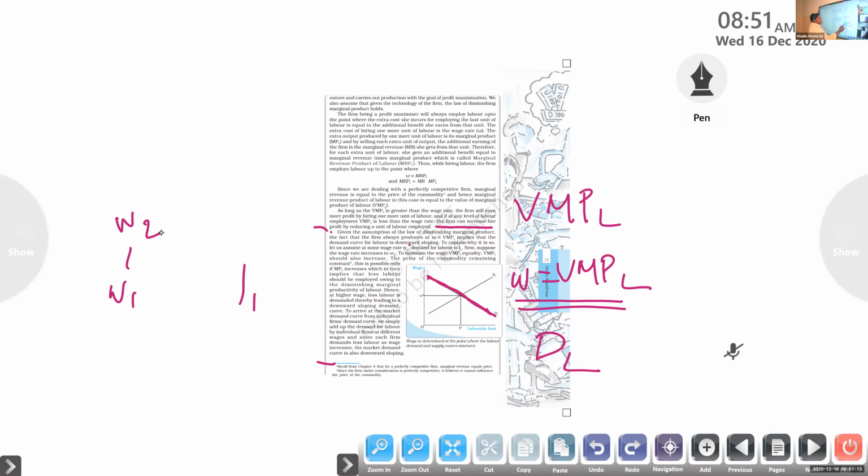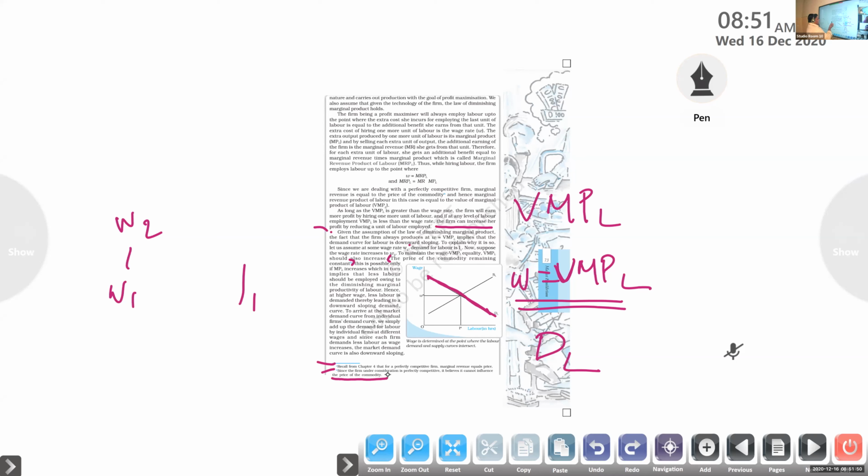The value of marginal product of labor also should increase, the price of the commodity remaining constant. Here we want to understand that the price of the commodity the firm is selling remains constant because it is a perfectly competitive situation. Since the firm under consideration is perfectly competitive, it believes it cannot influence the price of the commodity. In a perfectly competitive system, we already studied that it is an imaginary condition where the price of the commodity is not changing, only the inputs and outputs are changing.